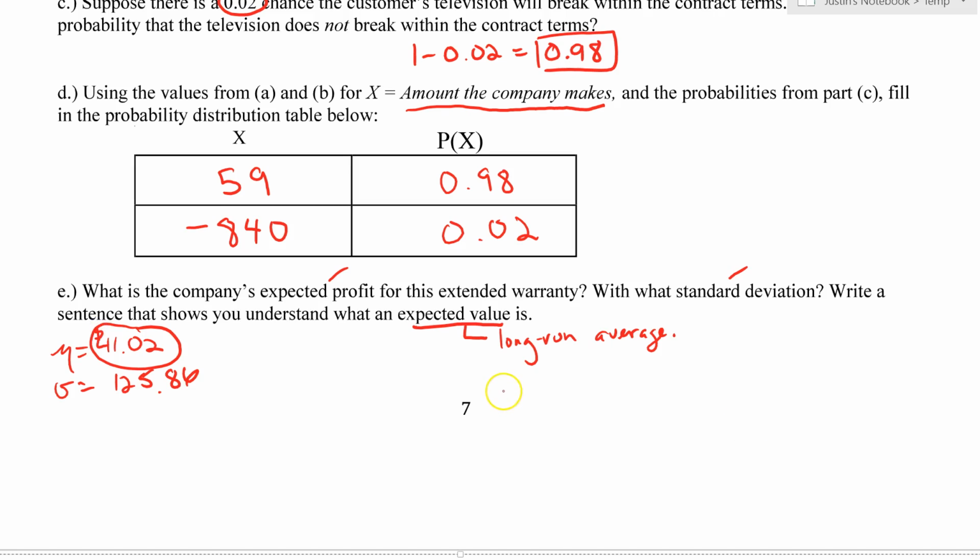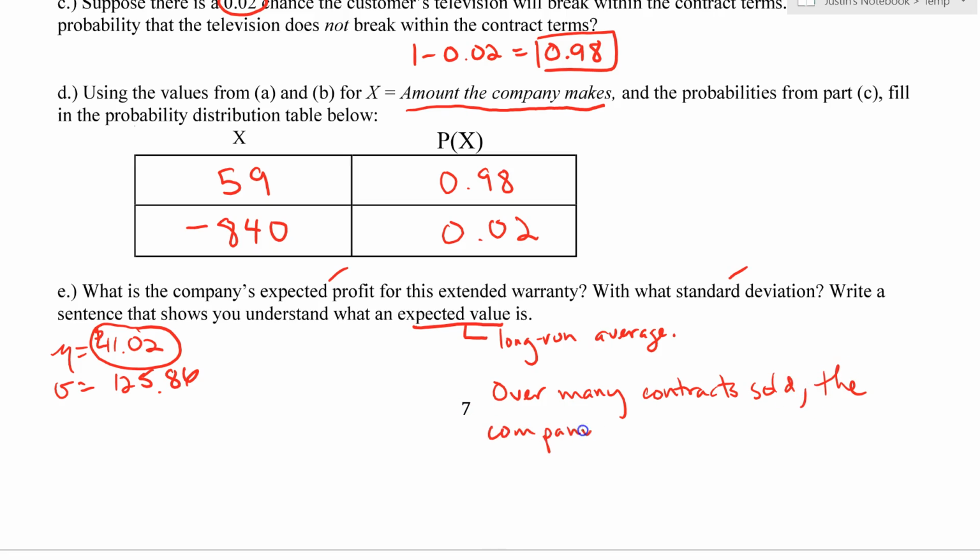So we can just say something like over many contracts sold, the company expects to make or to profit $41.02 on average per contract.